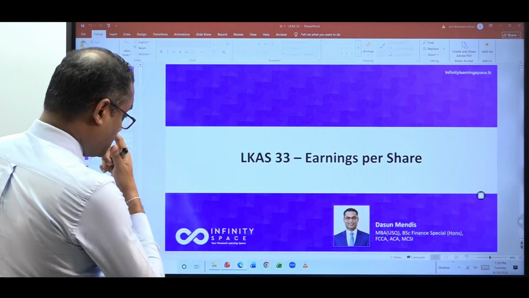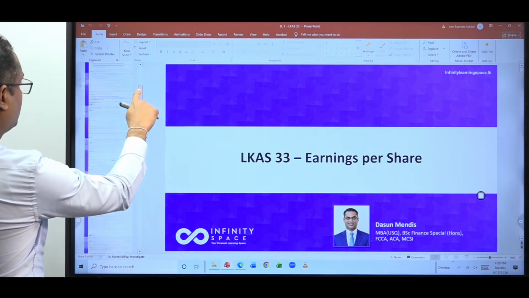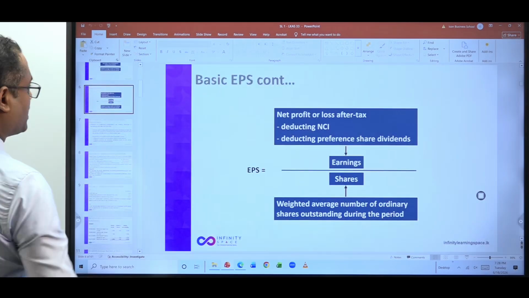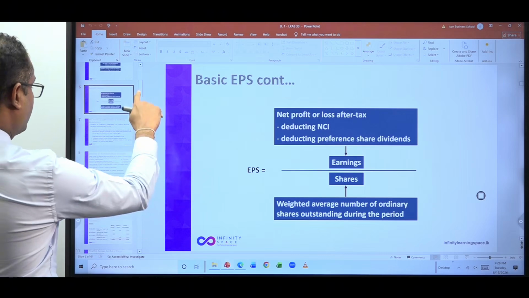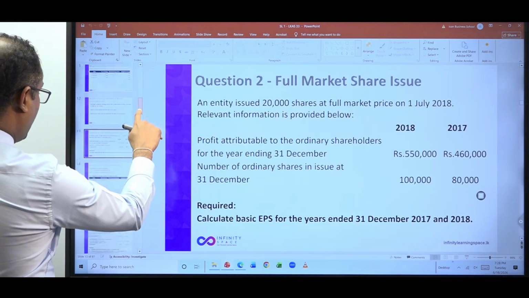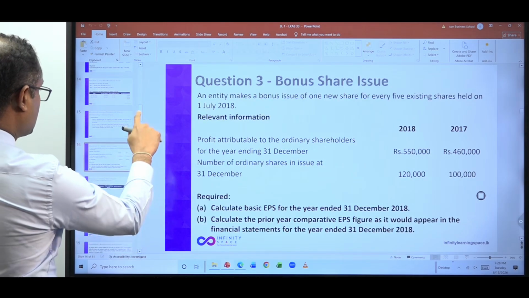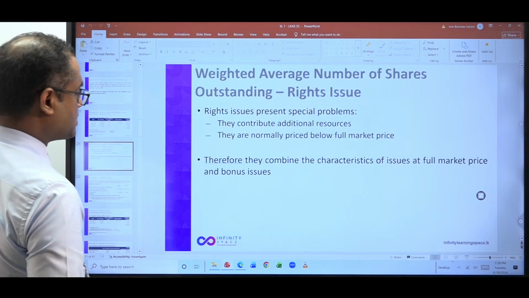Again, I'll just show you. We discussed all these things. No time for us to go through the theory. This is what I mentioned: how to calculate the basic EPS, and thereafter we discussed the full market share issue, that is cash share issues, then the bonus share issues. Thereafter, this is what I just mentioned to you.